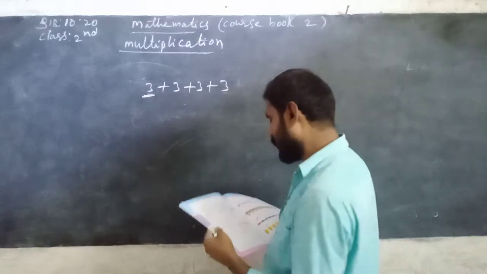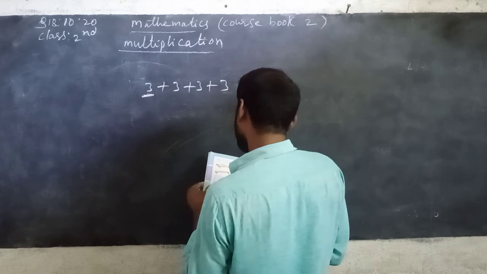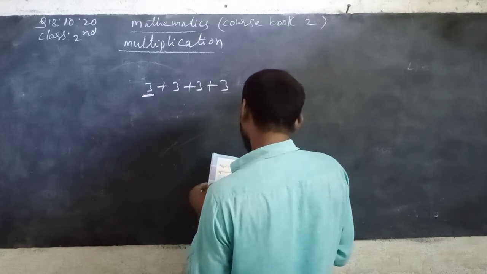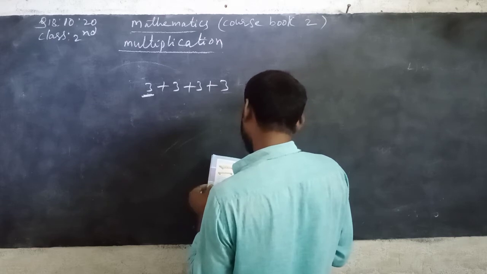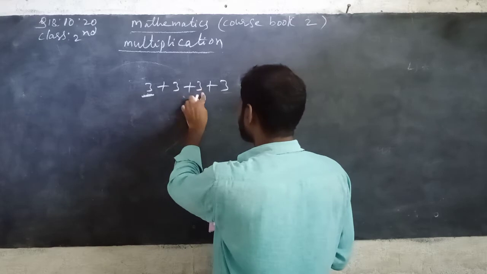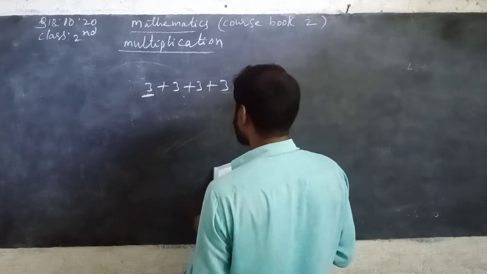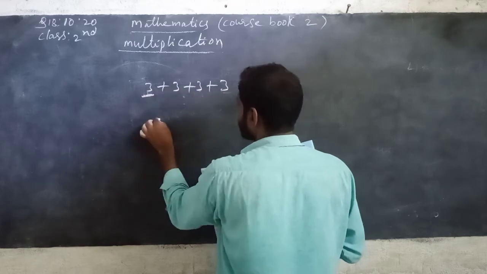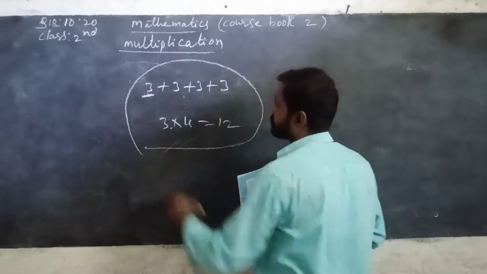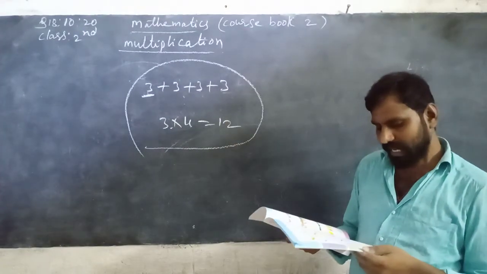So you can write it here: 3 times 4 means 4 eggs added 3 times. See here, the total number of eggs: 3 plus 3 plus 3 plus 3, so it is 3 eggs added 4 times. So 3 is repeated how many times, beta? 4 times. 3 4s are 12. This is another way. Only 12 eggs. Now next, try another one.